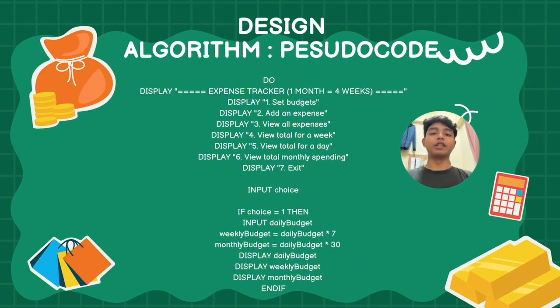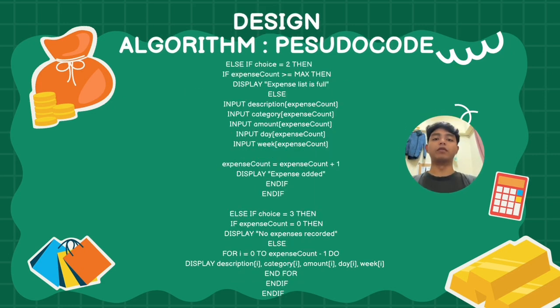When the daily budget is set, the program automatically calculates the corresponding weekly and monthly limits for the user. Meanwhile, this section handles data entry and display. When adding an expense, the system checks for available space before saving the details into our arrays. Users can then view a full list of their recorded spending, which the program retrieves using a simple loop.